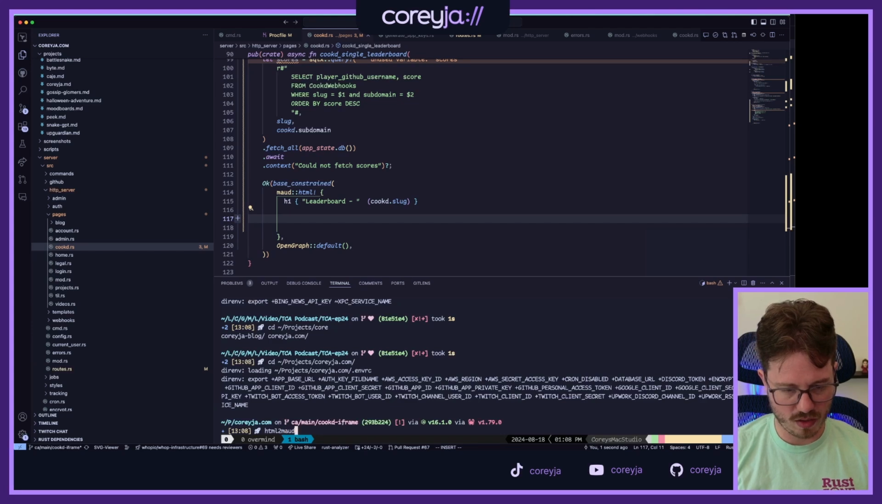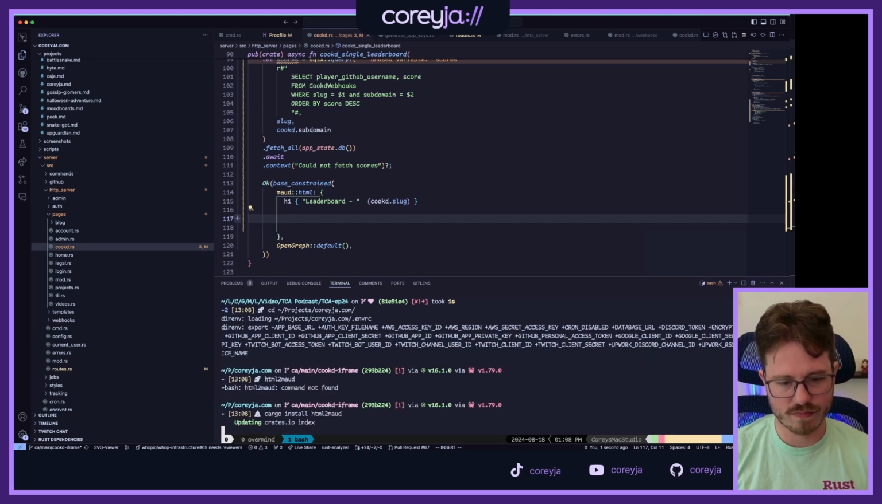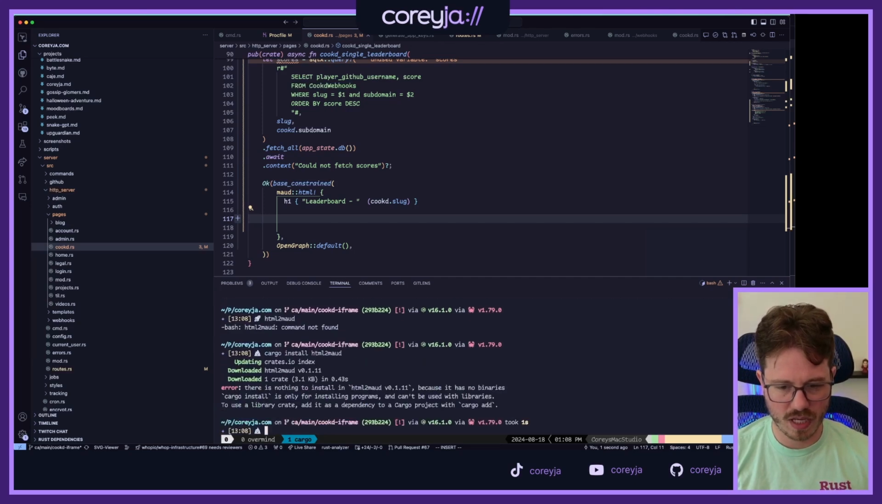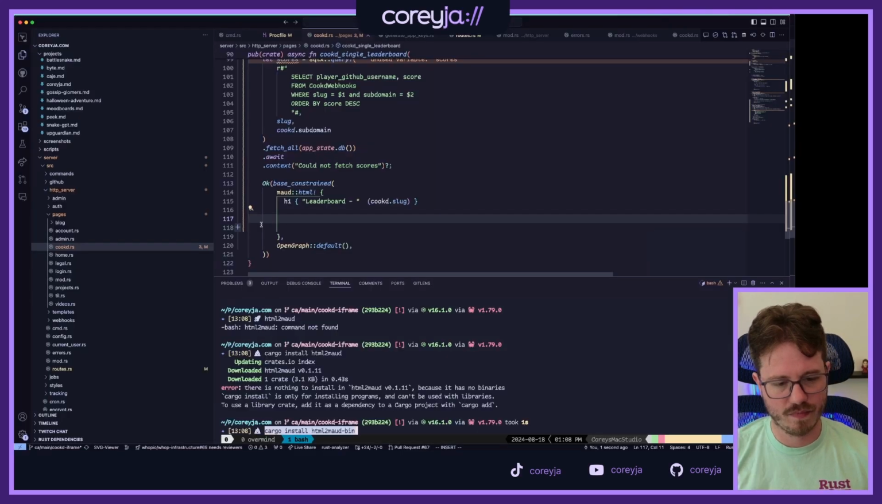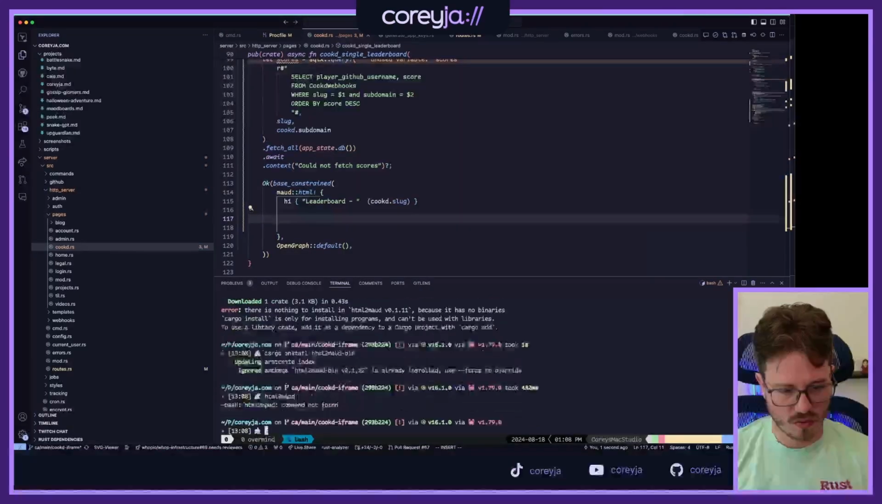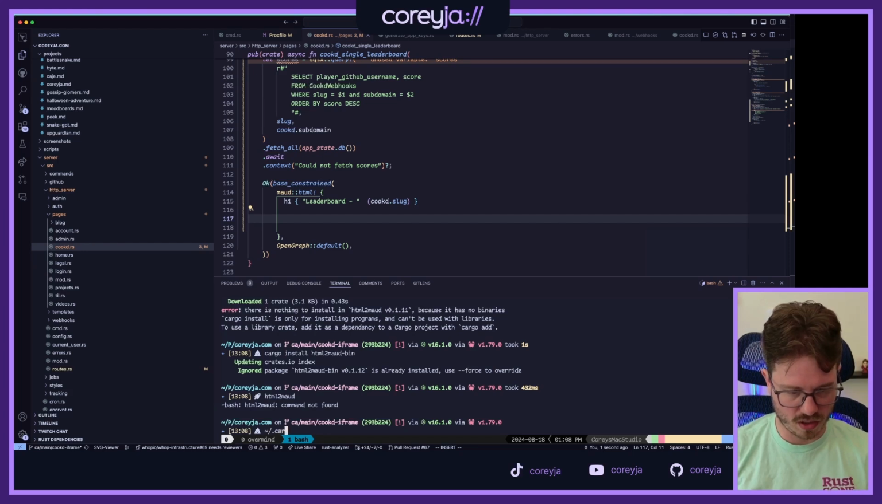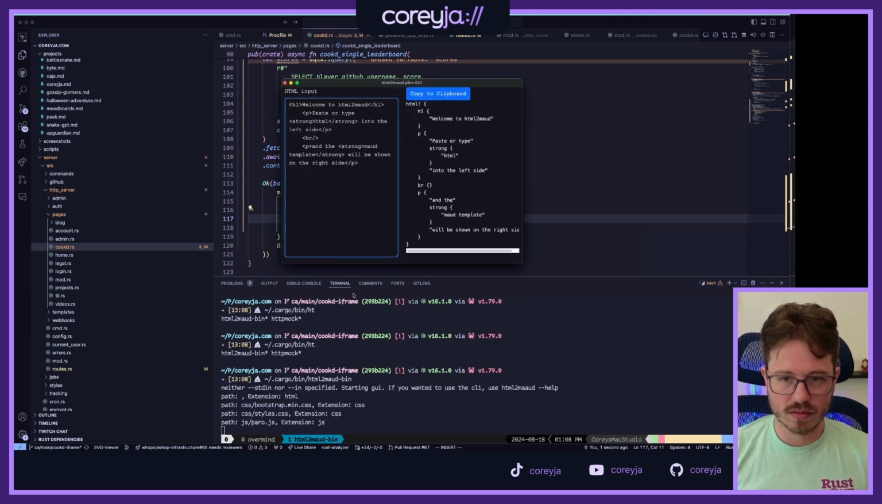HTML to MAUD. HTML to MAUD, do you exist? Cargo install html-to-maud. Okay. Oh, wait. Ah, the binary. Got it. Okay, so then why didn't it work? Why does my path not have .cargo/bin on it? Yeah, so it's there. Okay.